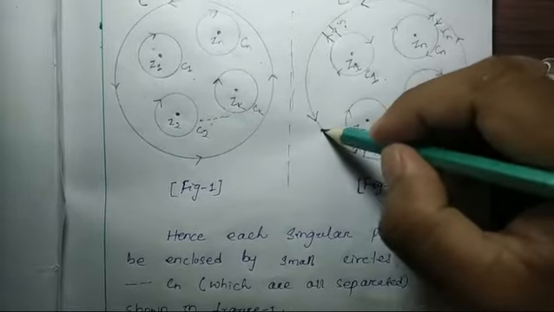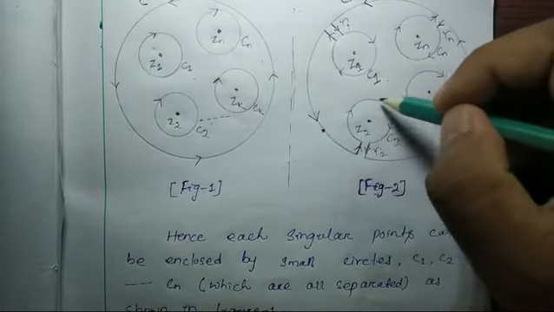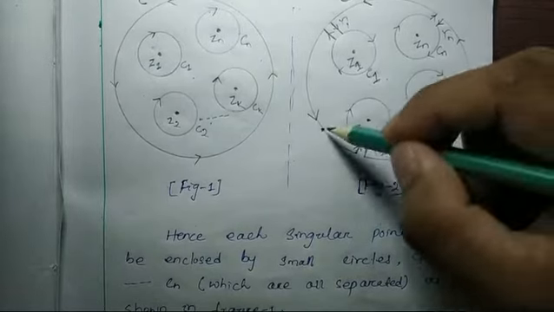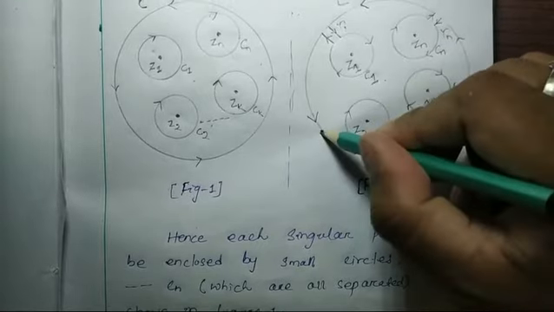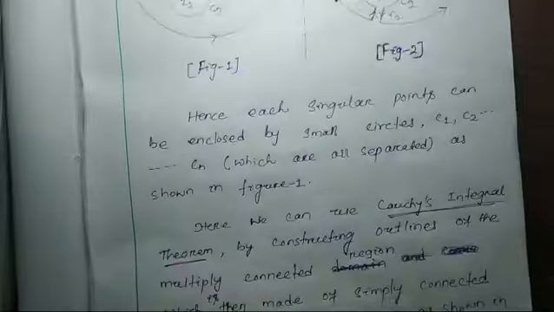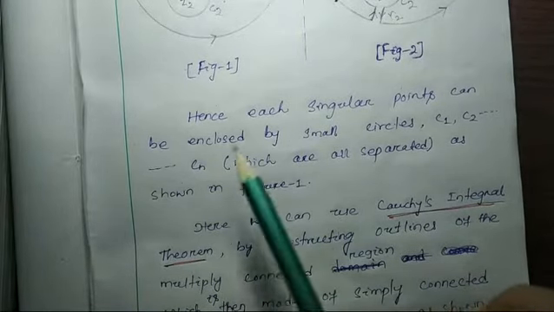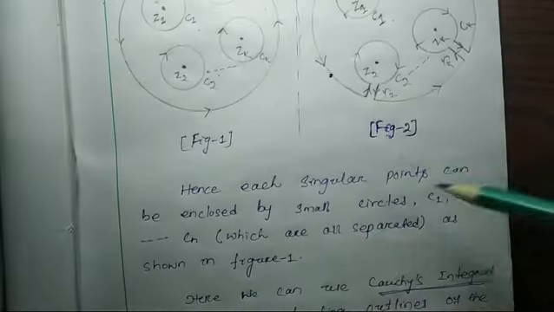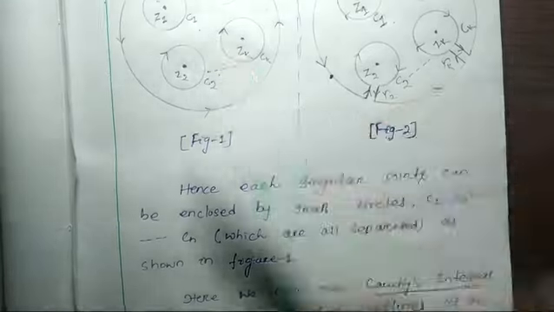Here I started, and the same line is connected from this starting point to the ending point. So in this way I connected all the regions. The same thing is written here: hence each singular point can be enclosed by small circles, that is C1, C2 up to Cn, which are all separated, as shown in figure 1.